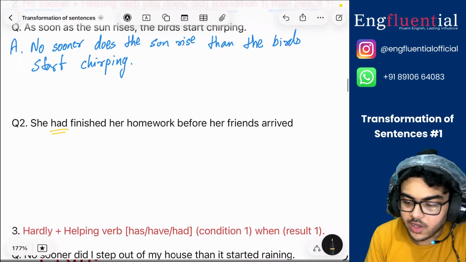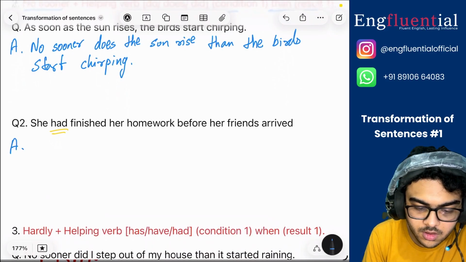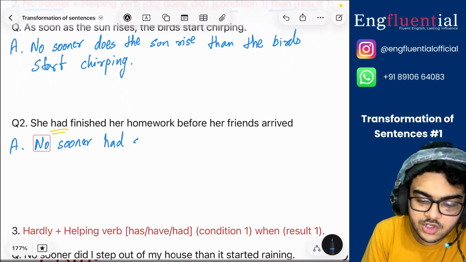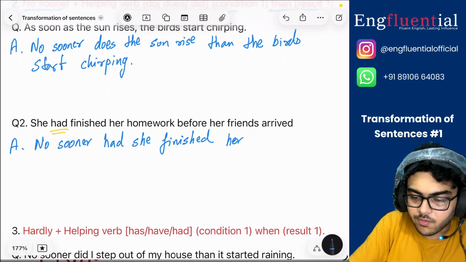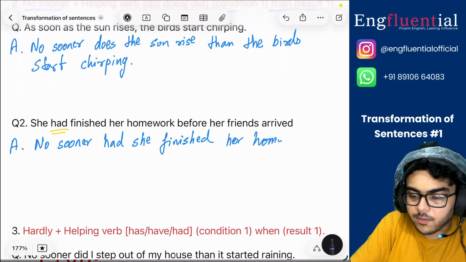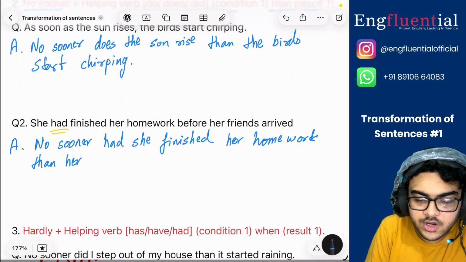So what will I write? I will then write no sooner had she finished her homework than her friends arrived.